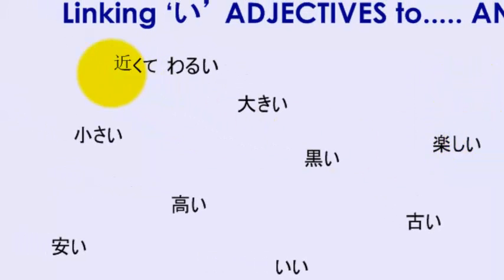Do you think we can actually do this with a number of adjective links together? Well, let's see. We've got chikakute warui up there. Let's see if we can add something to that. So it's close, it's bad, and it's cheap. Wow, we're going to add cheap.